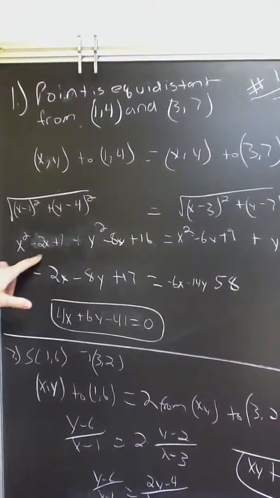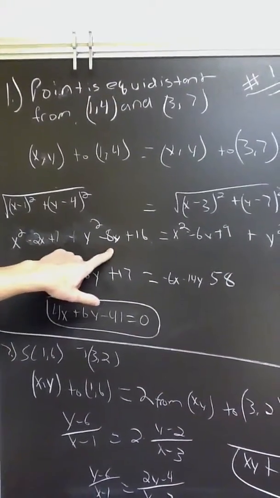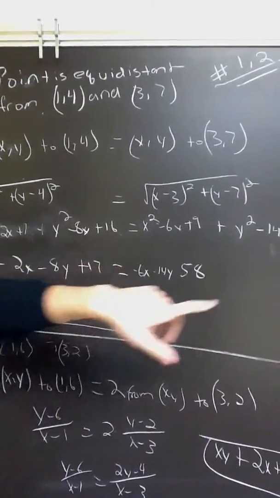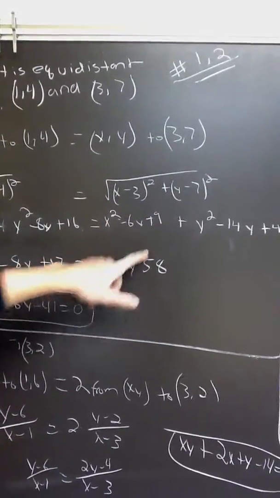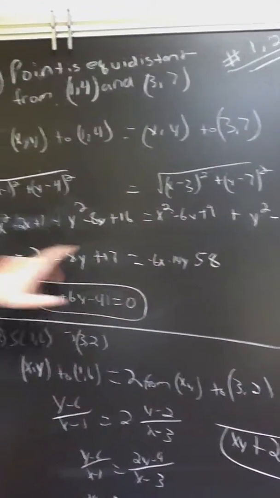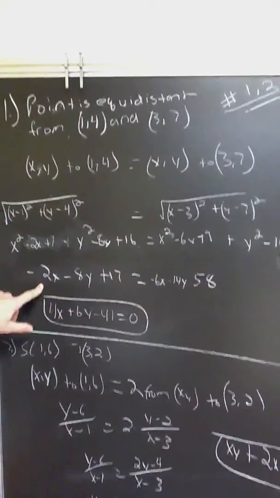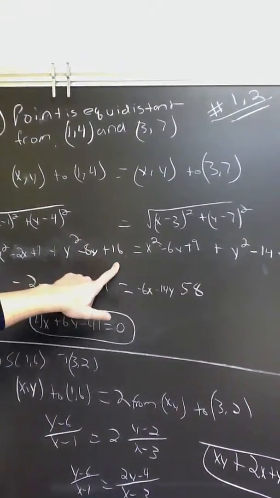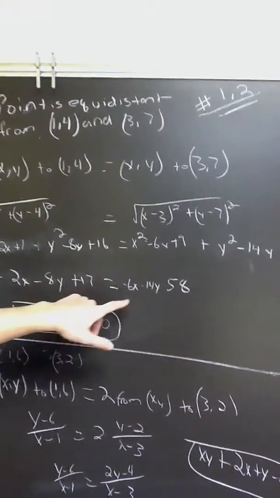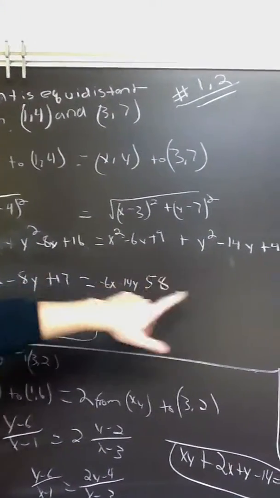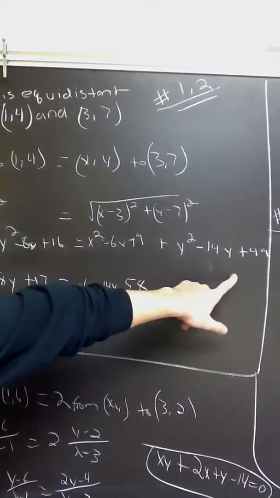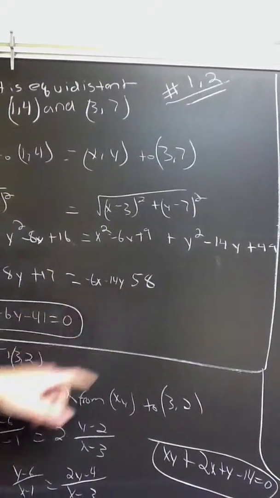If you multiply these out, you get x squared minus 2x plus 1 plus y squared minus 8y plus 16, and then this is all that multiplied. So the x squareds right here will cancel out, the y squareds will cancel out, so basically you have negative 2x minus 8y, and then I added the 1 and the 16, so now I have 17. And then I have negative 6y minus 14y, and then I added 9 and 49, and that's how I got the 58.